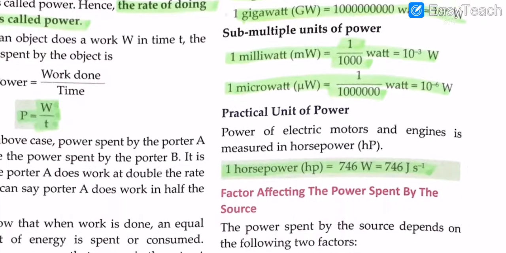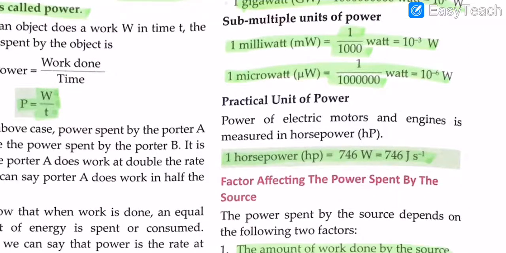And the practical unit of power: the power of electric motors and engines is measured in horsepower. So apart from what we use in physics, the common unit of power would be horsepower. That's 1 HP equals 746 W, equals 746 joules per second.